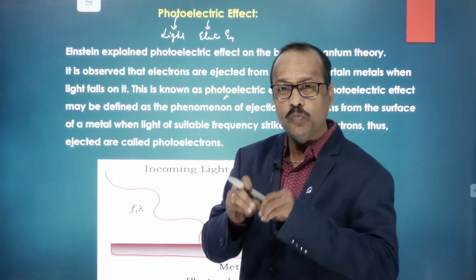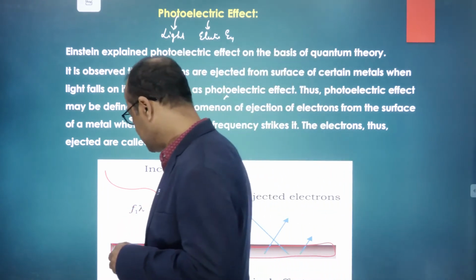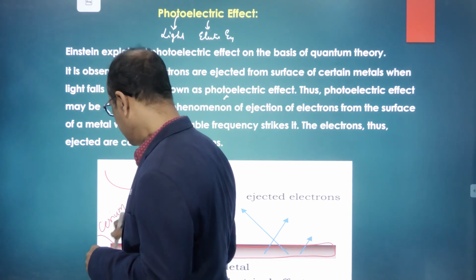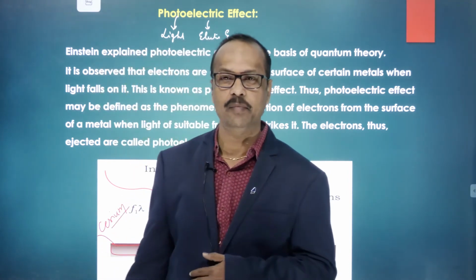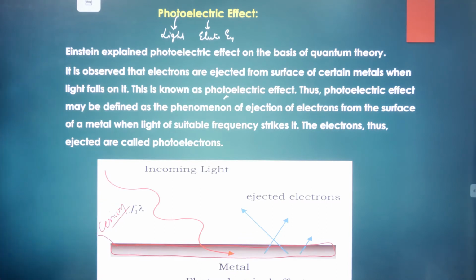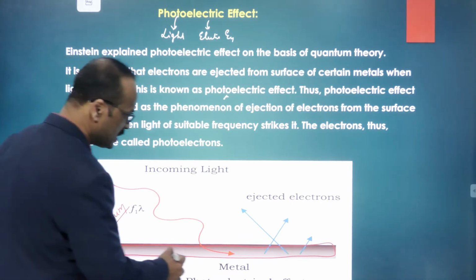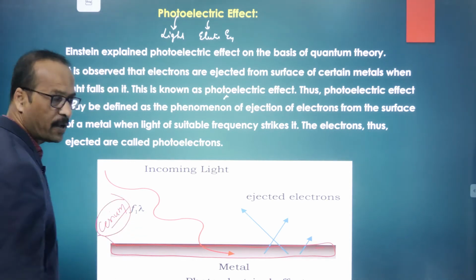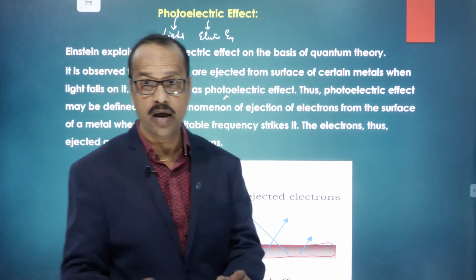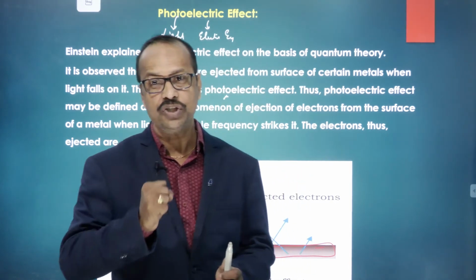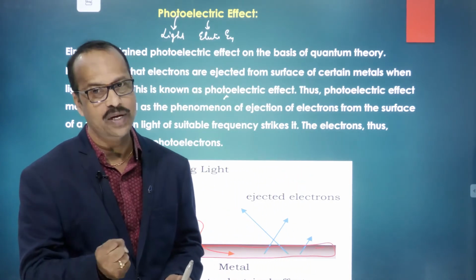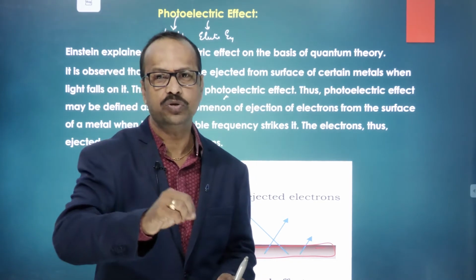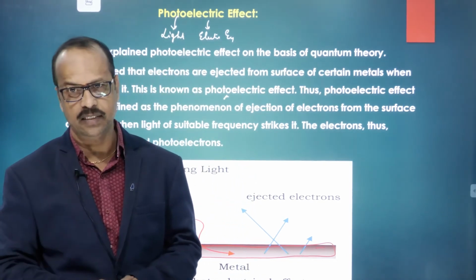Among them, mostly we take cesium. So we can take the element called cesium. So students, try to understand here. This is a metal surface, and the metal I am taking here is cesium. Why? Because the ionization energy of cesium is very less. It's very easy to remove the electron from cesium, right?